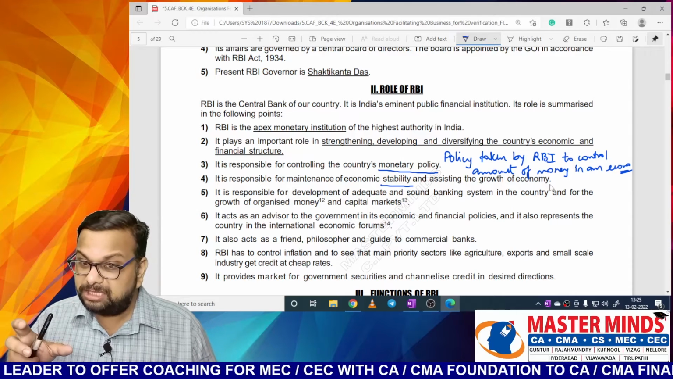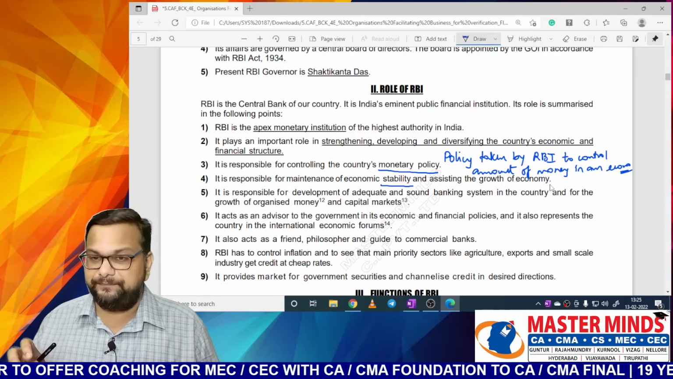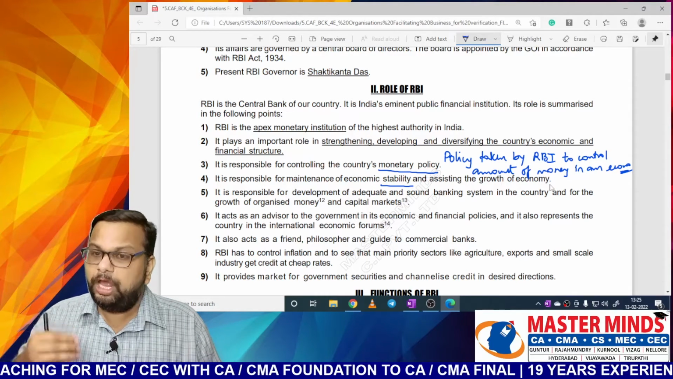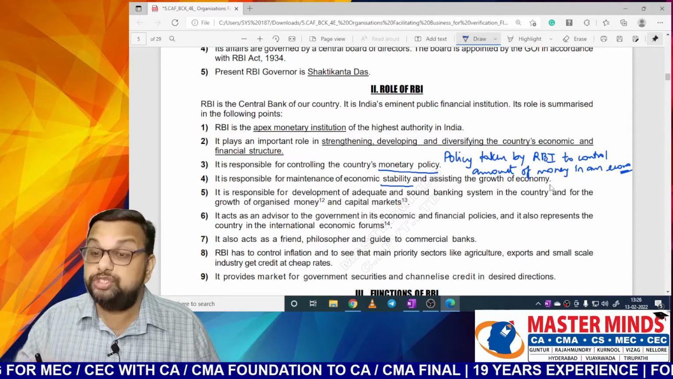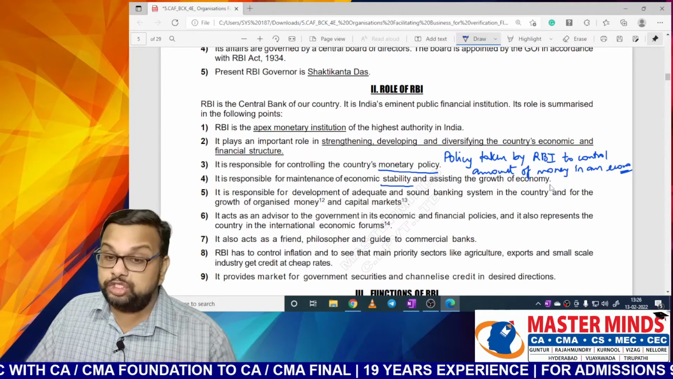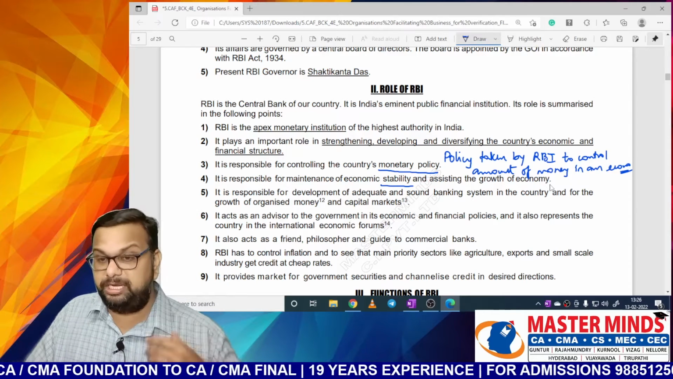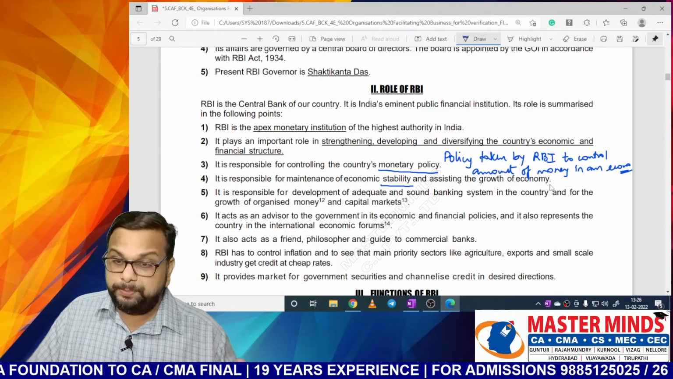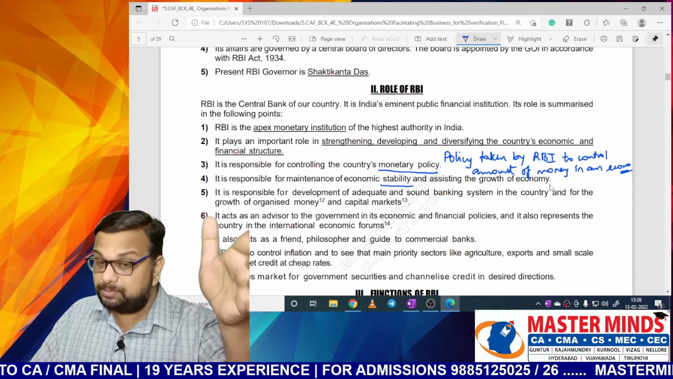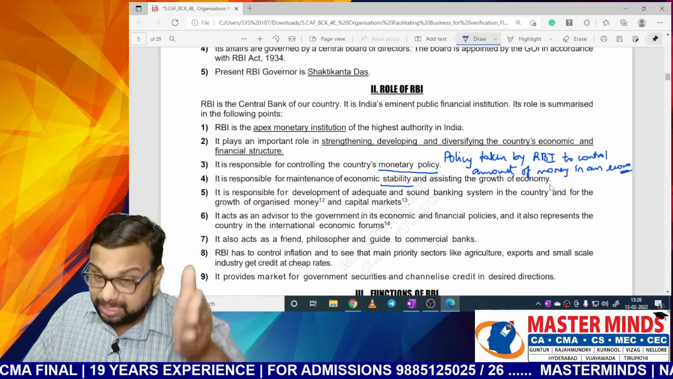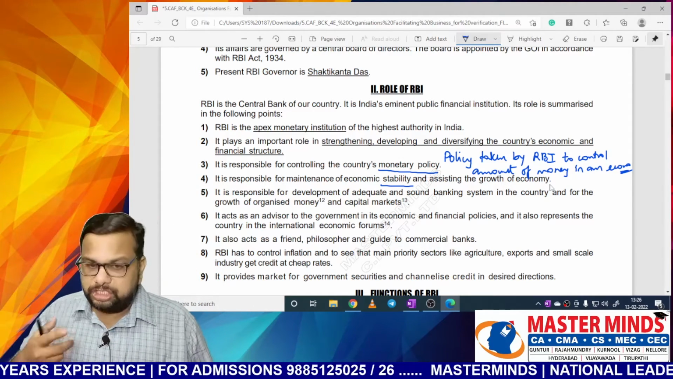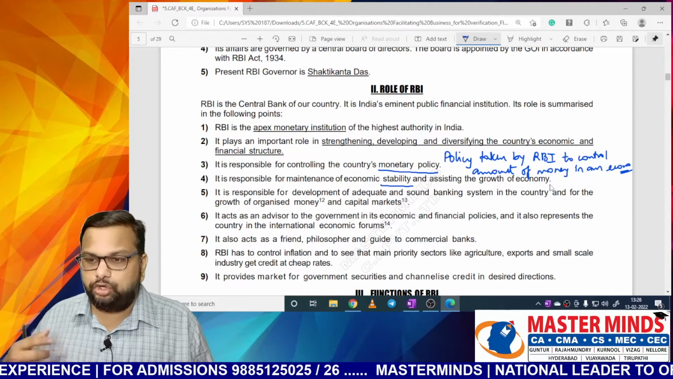So having a doubt is nothing but instability. As long as there is no doubt, you will have full confidence in an economy. So that leads to stability. So along with the Government of India, RBI is responsible for maintaining economic stability. There should be no abrupt increase in finance and monetary terms, and there should be no abrupt decrease in finance and monetary terms. There should be stability. So it is responsible for maintaining economic stability and assisting the growth of the economy.